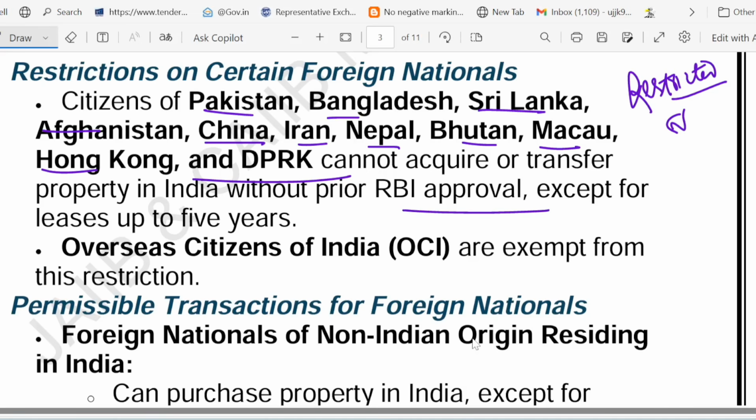So they are allowed only a lease of up to 5 years. Yes, they can take a lease for up to 5 years, but they cannot acquire or transfer any property without taking RBI approval. The exception is for OCI, overseas citizens of India. Even if originally from these countries, they face no restriction. They are exempted from this restriction.